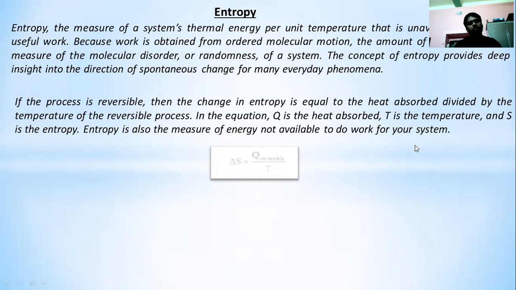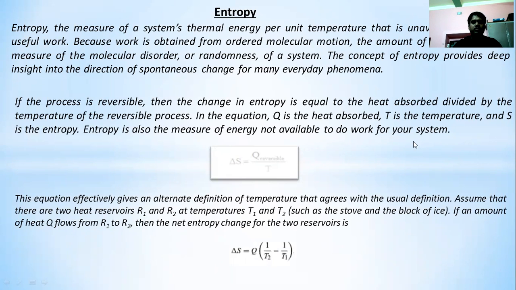What is the unit of entropy? Unit of entropy means q by T. Q means calorie, T means Kelvin. So the CGS unit will be calorie per Kelvin, or the SI unit will be joule per Kelvin.